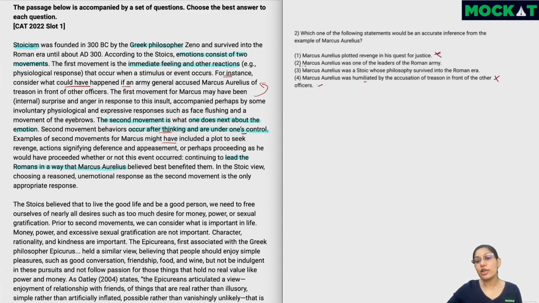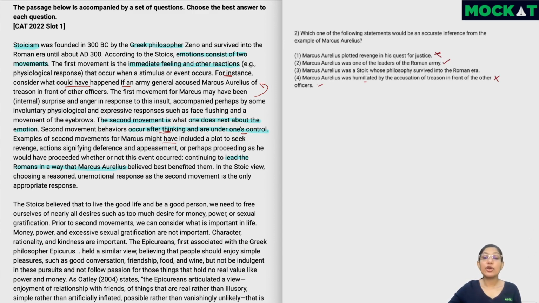Now, if you look at the second option, Marcus Aurelius was one of the leaders of the Roman army. Since an army general, which is somebody in a senior position, is accusing him, and we know that he was leading the Romans, this is something which we definitely can infer. So this is probably the right answer, but let's just look at option 3 and see if that's better.